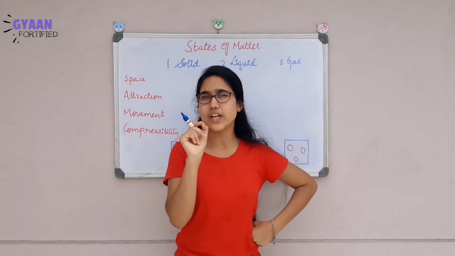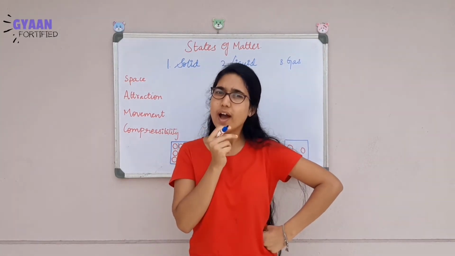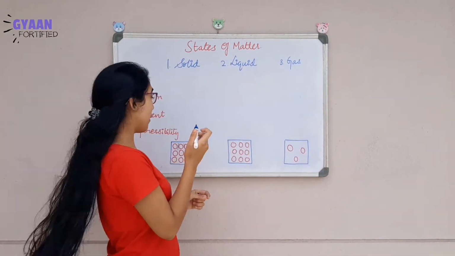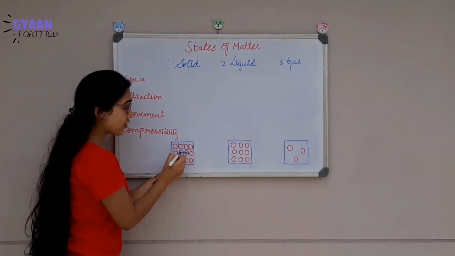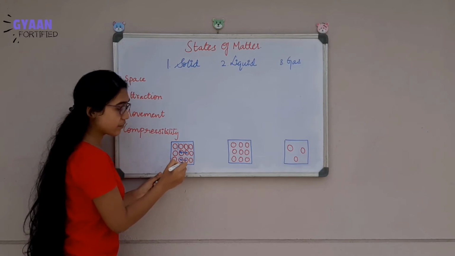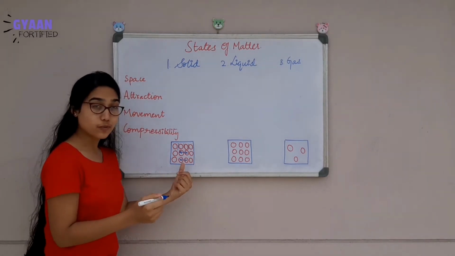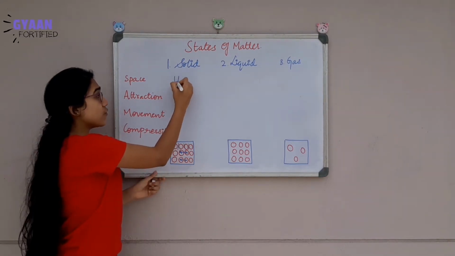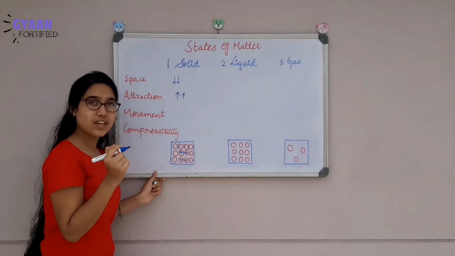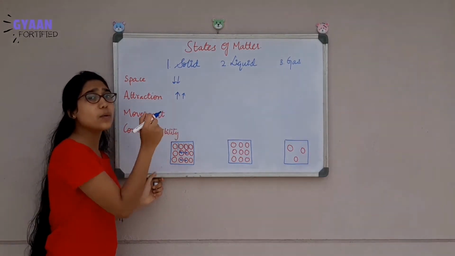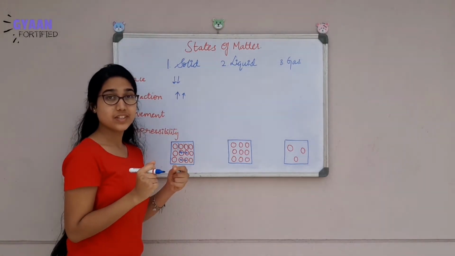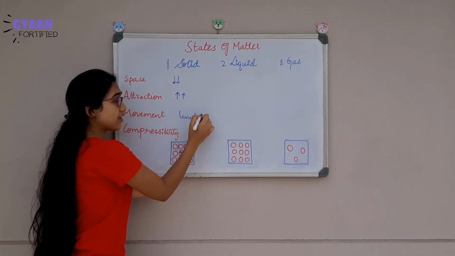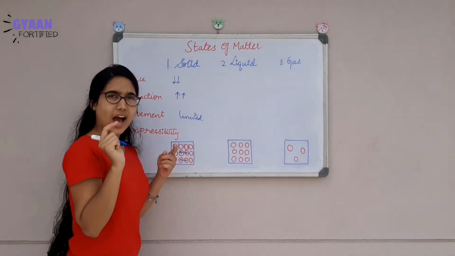Now a question may strike you. Why the space is less between the particles? Because the attractive forces are high. Because of the high attractive forces between the solid particles, the space is very less. Now you tell me, how will be the movement? Of course it will be very limited. Correct? Are you getting this?